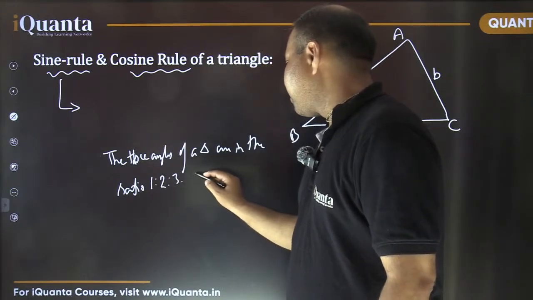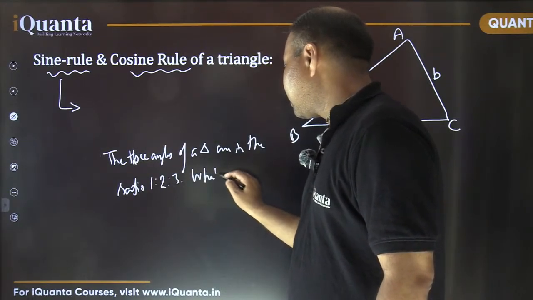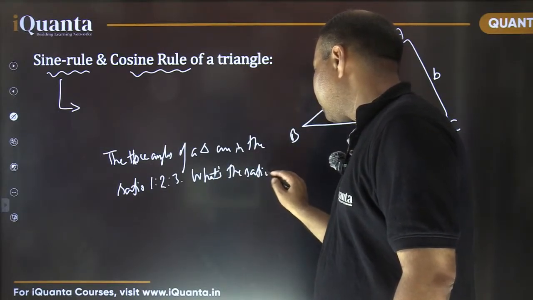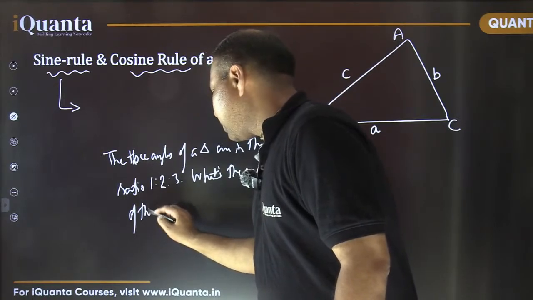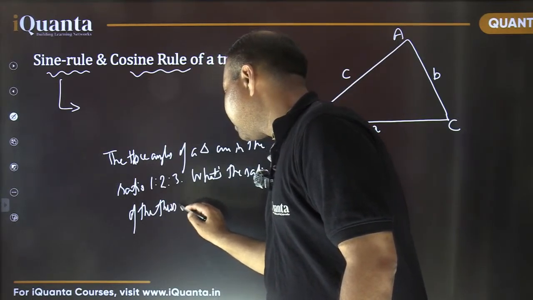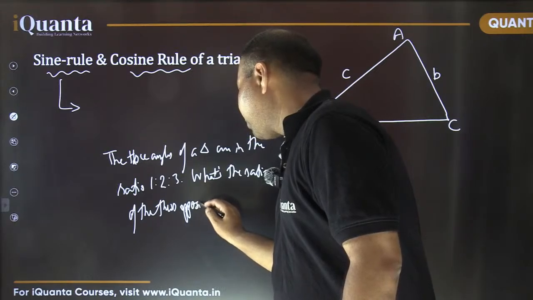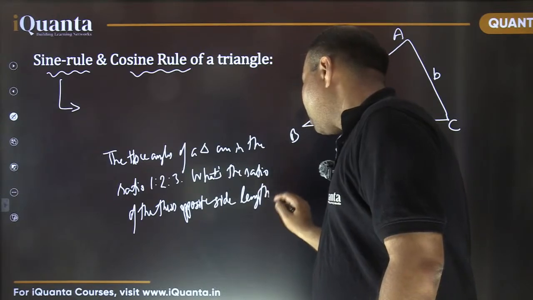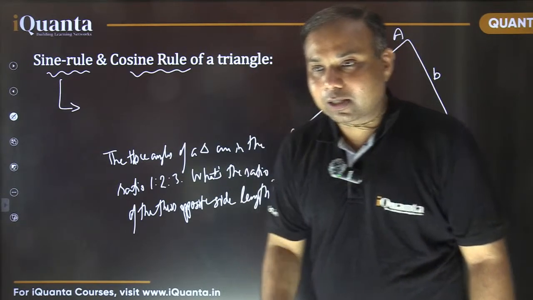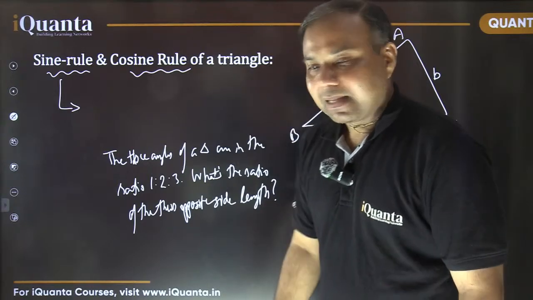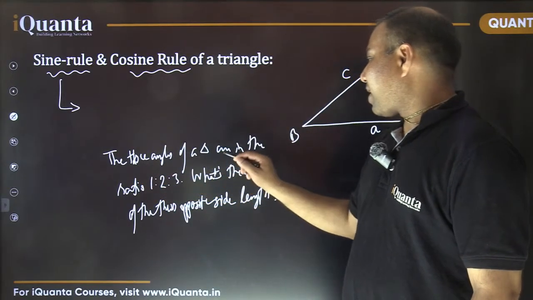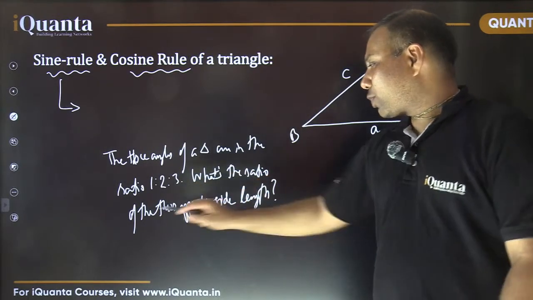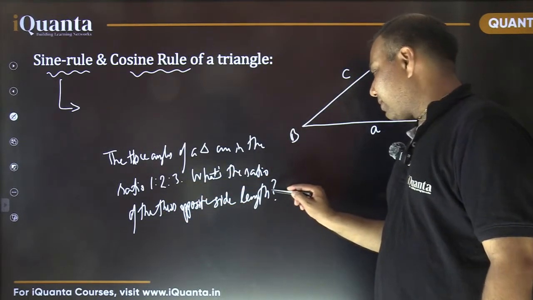Now the question is, what is the ratio of their opposite side lengths? I'm waiting for your answers. It's given that the three angles of a triangle are in the ratio 1:2:3. What is the ratio of the opposite side lengths?